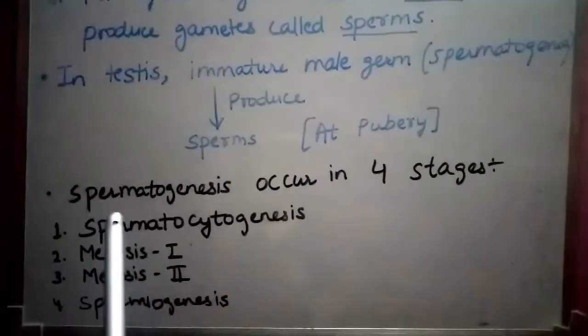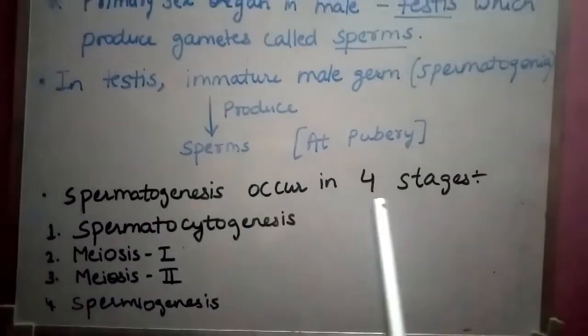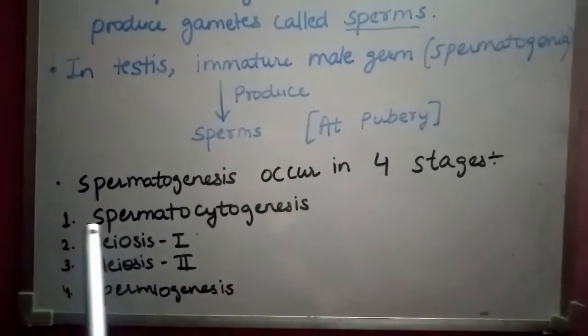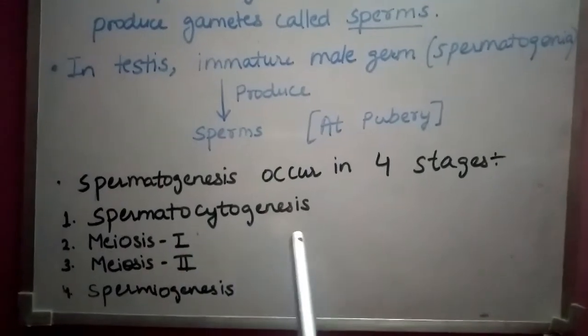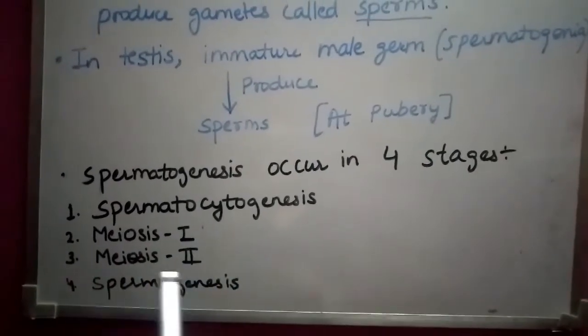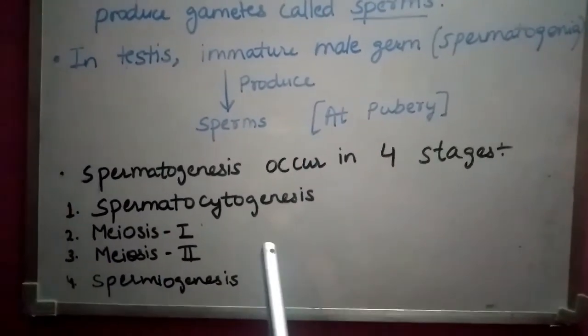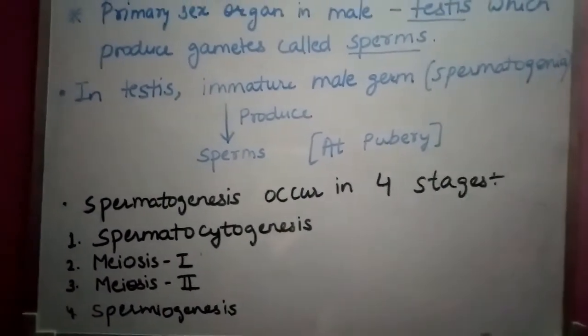So if I'm talking about spermatogenesis, it occurs in 4 stages. As you see here, the 4 stages: one is spermatocytogenesis, meiosis 1, meiosis 2, and spermiogenesis. So these 4 stages occur in spermatogenesis.